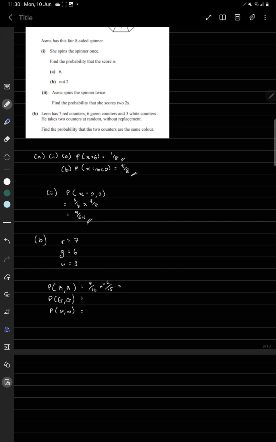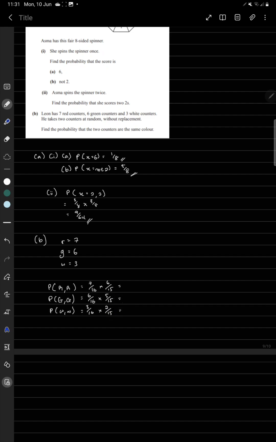Now let's go to green. So green we have 6. The first time we get green, it's 6 over 16. The second time we get green is going to be 5 over 15. Okay, and this applies the same with the white counters. The first time we're going to get white, it's going to be 3 over 16. The second time we get white is 2 over 15.